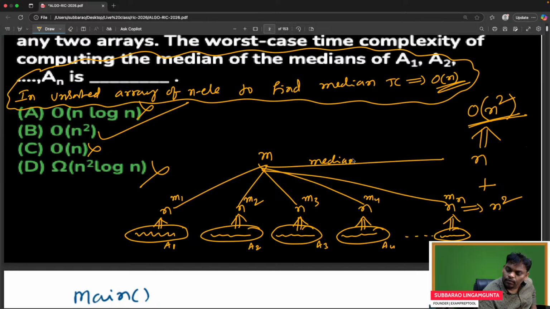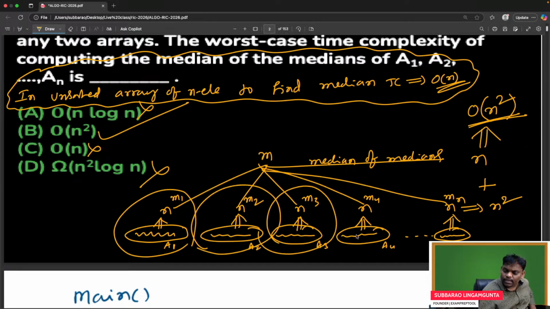The median of medians takes n. To find each individual median, n time. So n times n square, plus after getting all the medians, again finding the median will take order of n time. Finally, n square plus n, which is nothing but big O of n square.